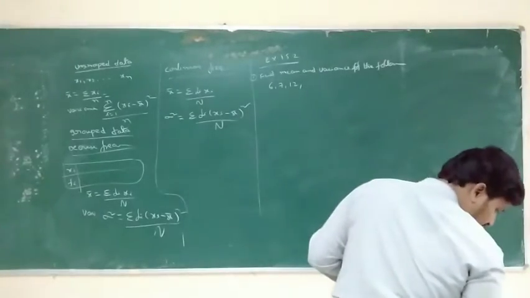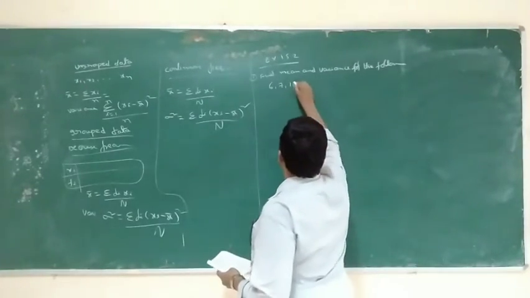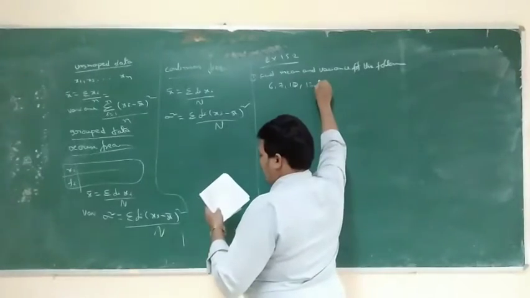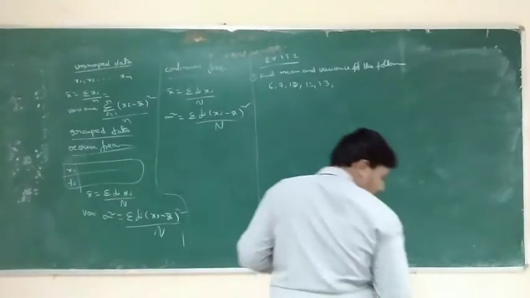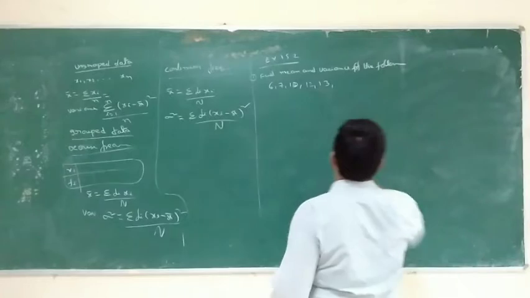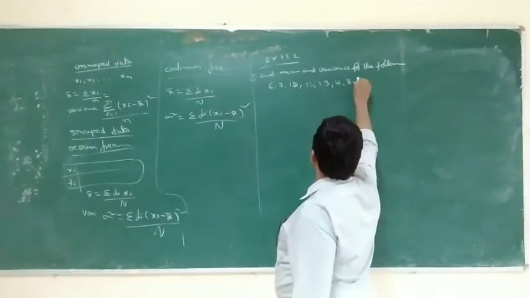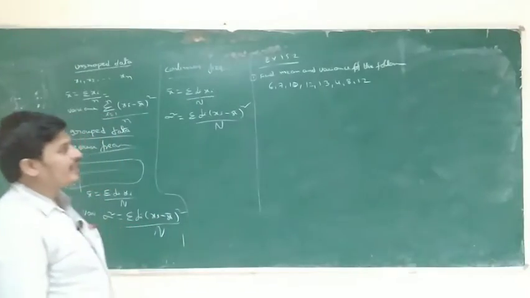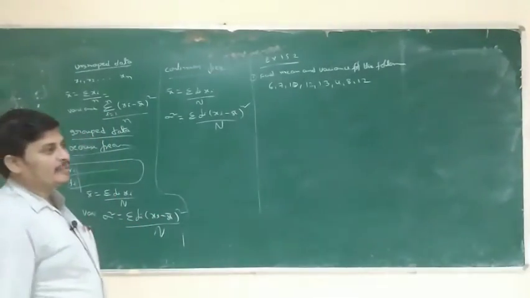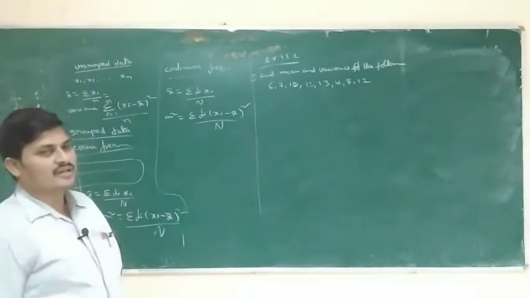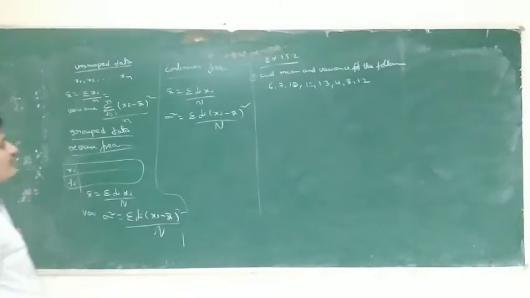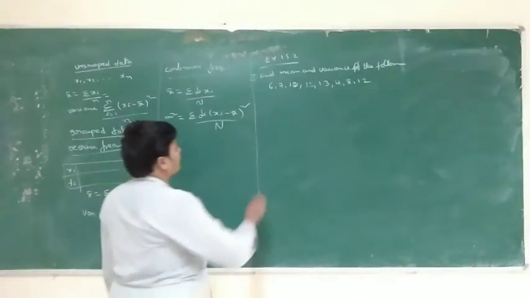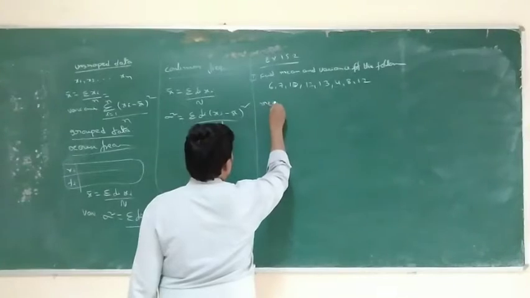6, 10, 10, 12, 13, 4, 8, 12. Is this grouped data or ungrouped data? This is ungrouped data, because only observations are given. First of all, the mean.